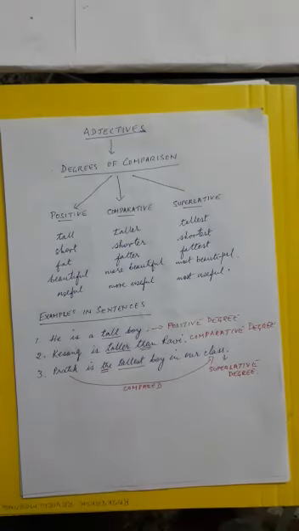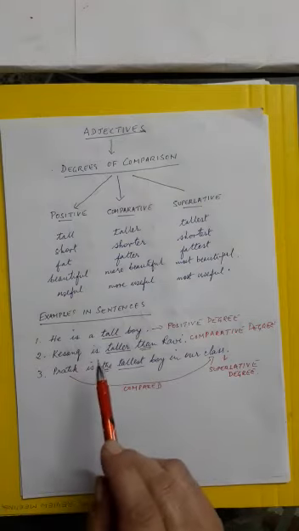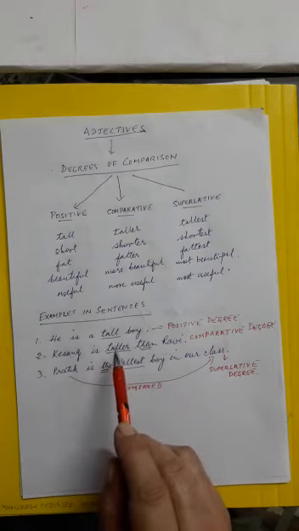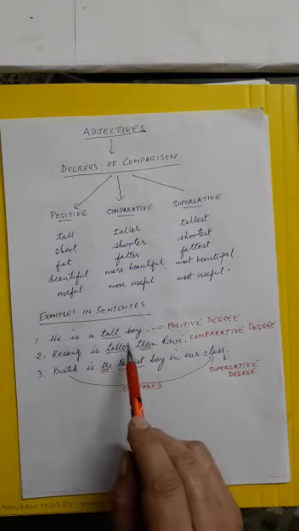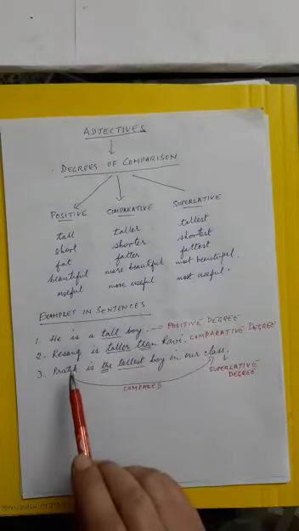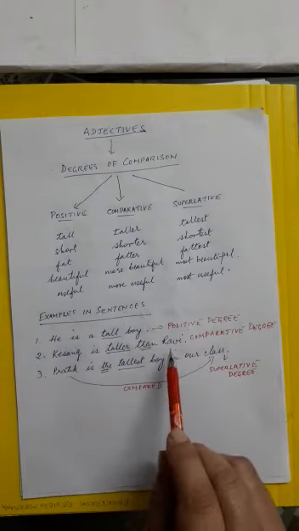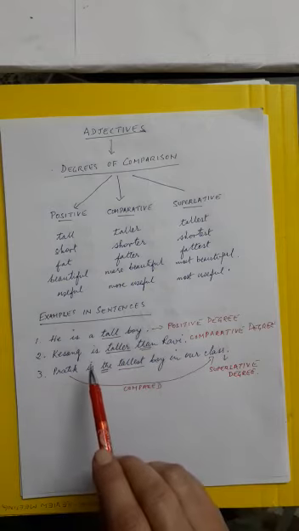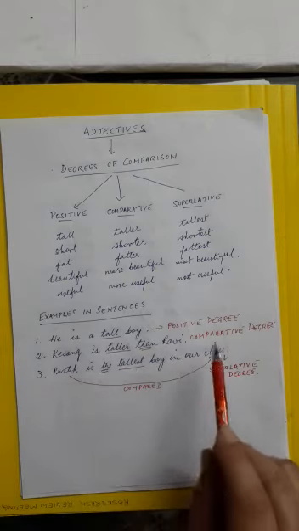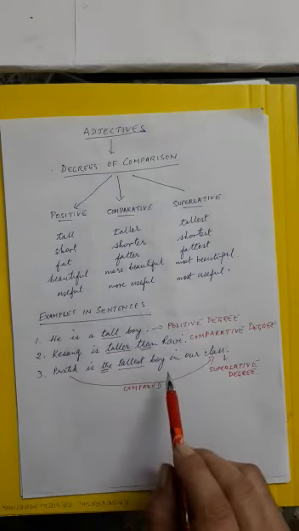So this is how we can make out what degree a sentence is in. He is a tall boy. Just a simple adjective is used here, describing only one person. So it's called the positive degree. Over here, Kesang is taller than Ravi. Kesang is being compared to Ravi. There are two people involved here. Therefore, it's called the comparative degree. Pratik is the tallest boy in class.